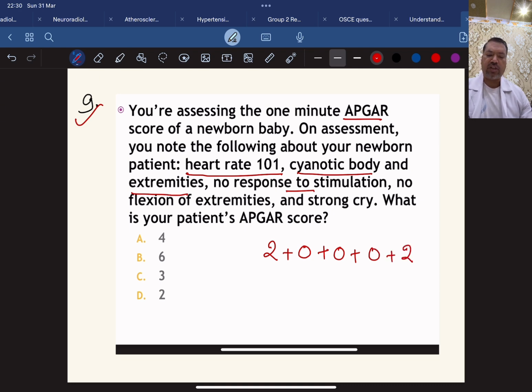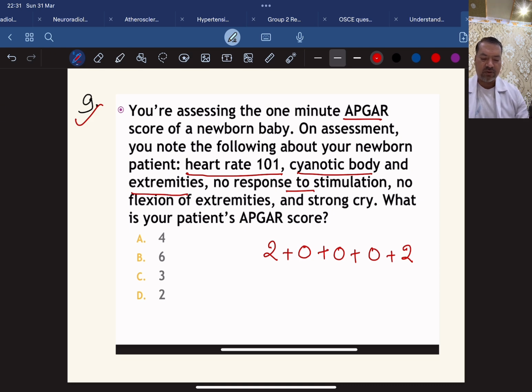Now, actually speaking, this is a hypothetical case. The baby may not present like this. There is a whole body cyanosed, there is no response to stimulation, but the baby is crying, and this usually doesn't happen. But we can ask this type of question to make you do a proper exercise regarding the Apgar score.